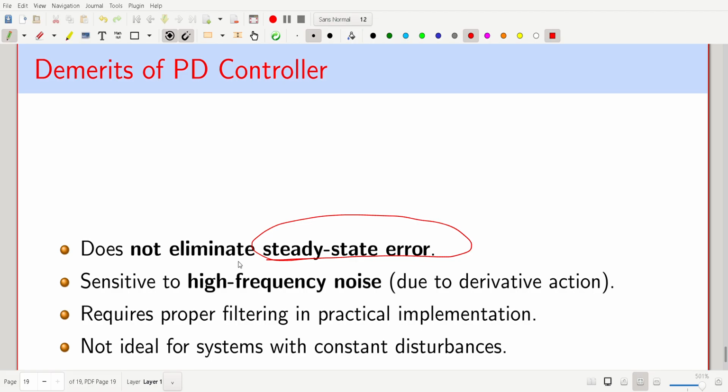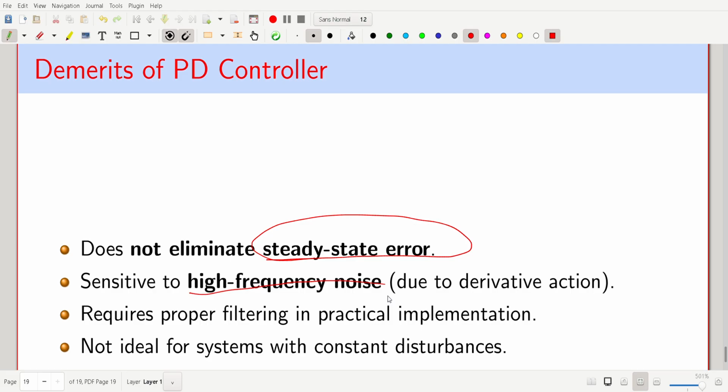So that's why in most of the industry we use the PID controller, because it has both compensations, the transient improvements and the steady-state improvements. Okay, sensitivity to high frequency noise is also something we have to take care of. Like if noise is there in the system, it will amplify the noise also.